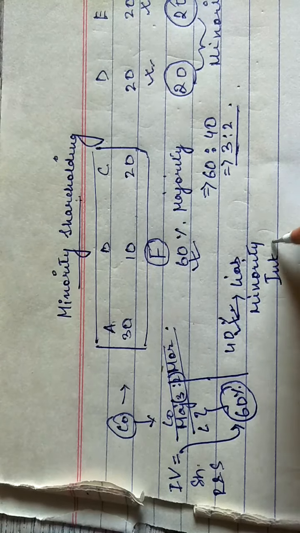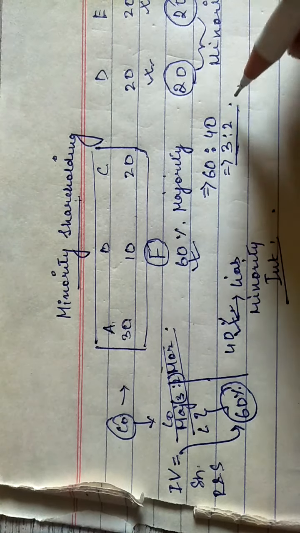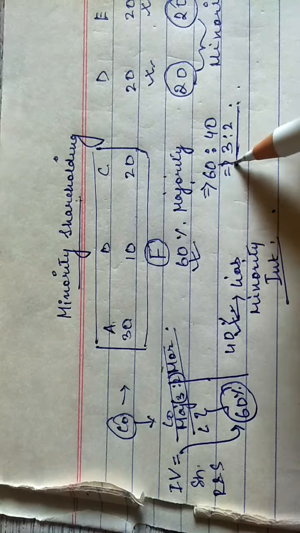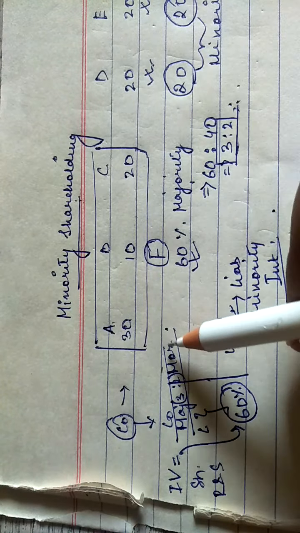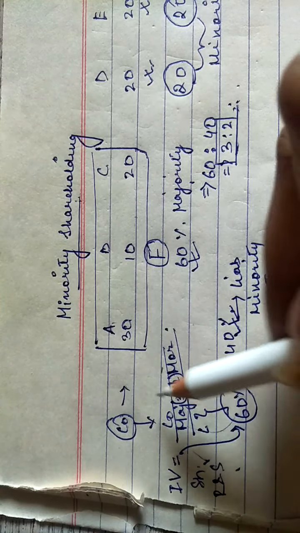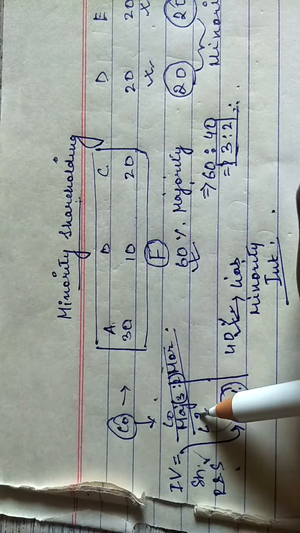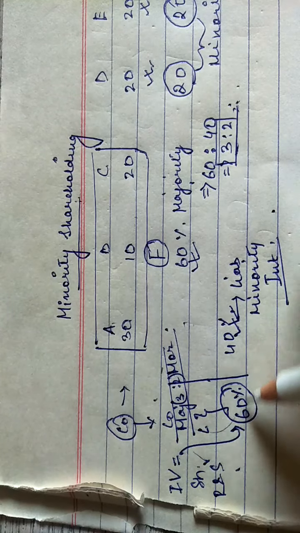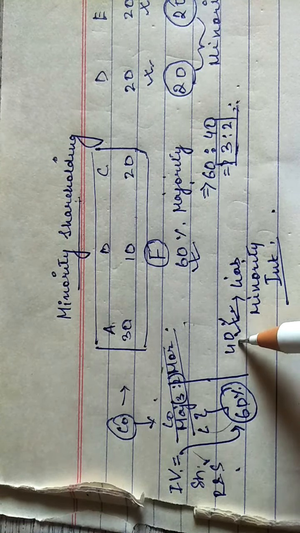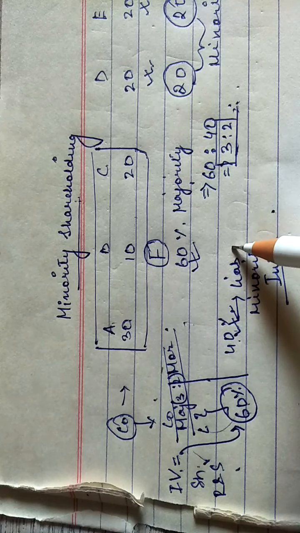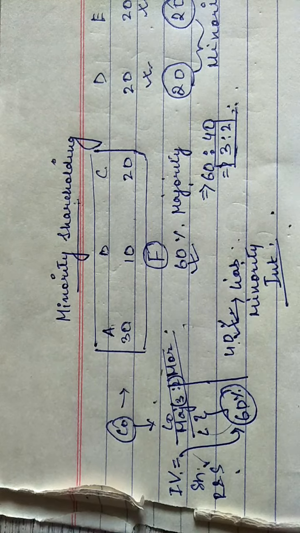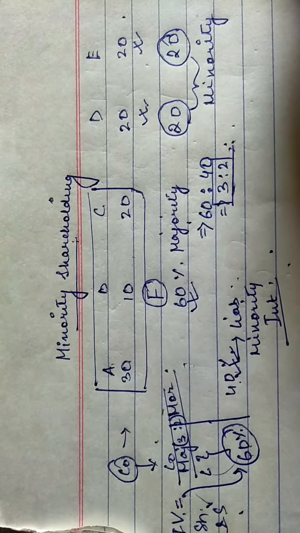Okay, so we have two accounting treatment for this. First, we'll calculate the ratio of majority and minority. We'll get the ratio and then we'll divide the total share capital and reserve and surplus of the subsidiary company in majority and minority. The majority portion, that is the 60%, will come as intrinsic value and the 40% will be shown in the consolidated balance sheet liability side as minority interest. Okay, so to make it more clear, let's solve an example.